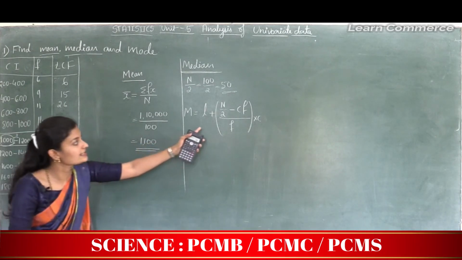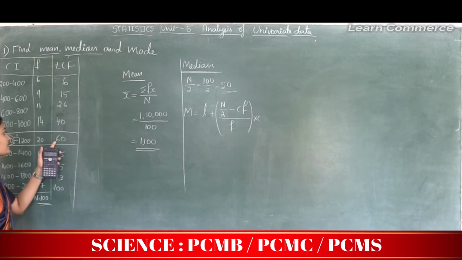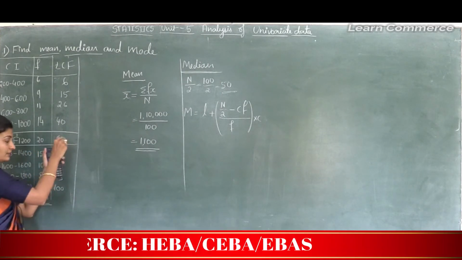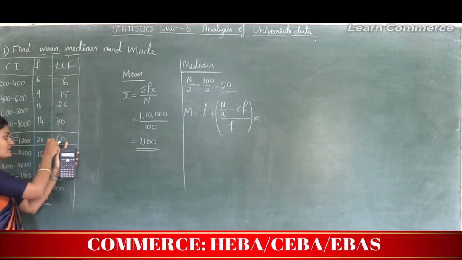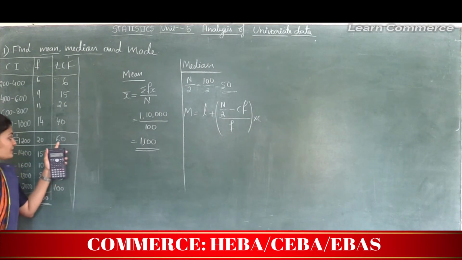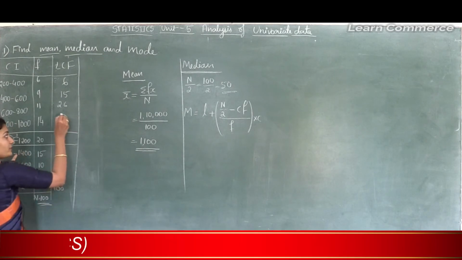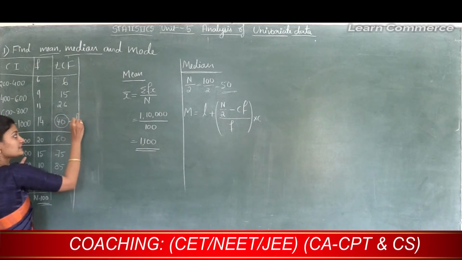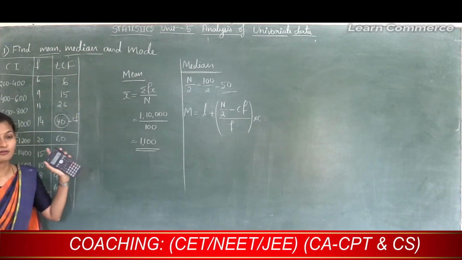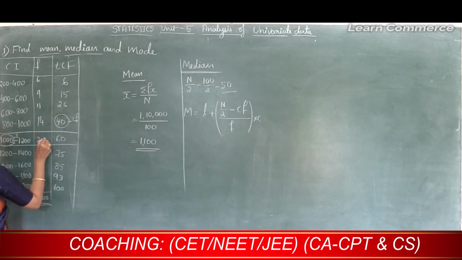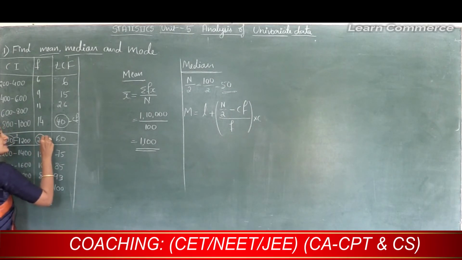Next we need CF. This is median class, so this value is cumulative frequency. For this cumulative frequency, the preceding cumulative frequency is 40. So 40 is CF. Next we need F. Here F is nothing but the frequency. So here class frequency is 20.